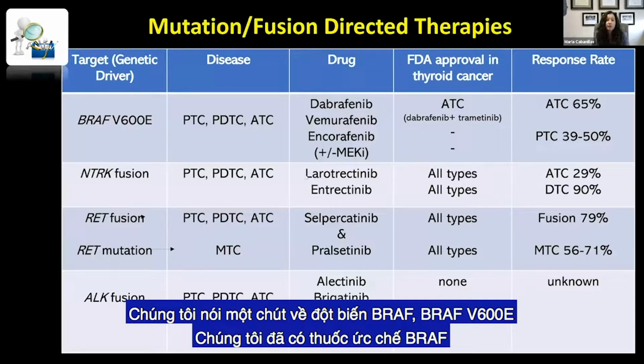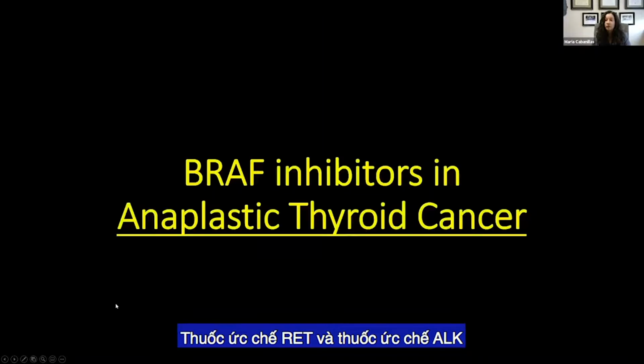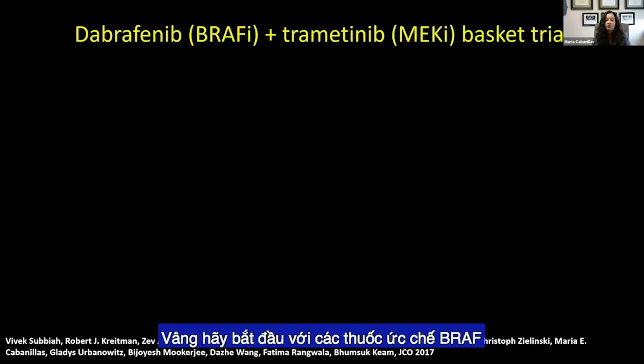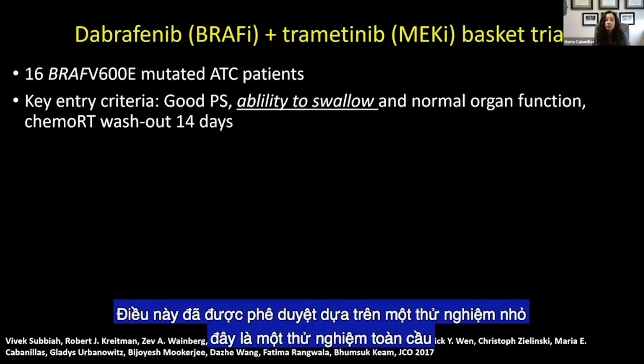We talked a little bit about BRAF mutations, BRAF V600E. We've got the BRAF inhibitors. We have NTRK inhibitor for NTRK fused disease, Ret inhibitors, and ALK inhibitors. So let's start with the BRAF inhibitors. I'm going to talk about this in relation first to anaplastic thyroid cancer. So this was approved based on a small trial. This was a global trial.